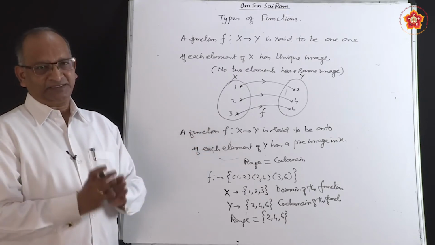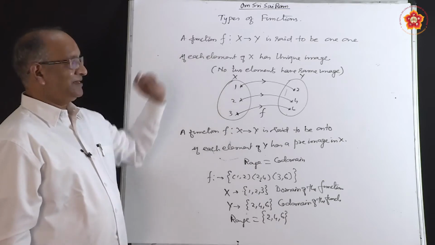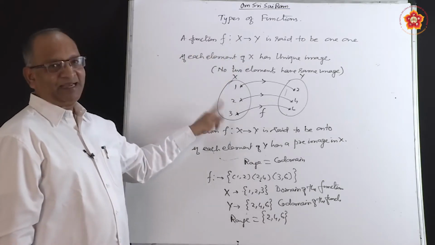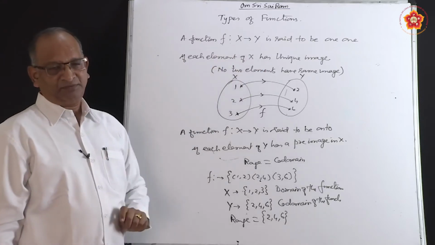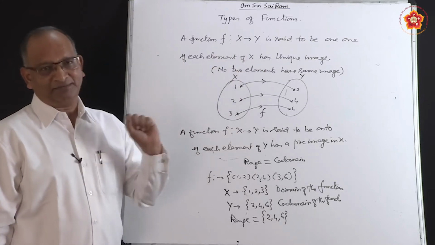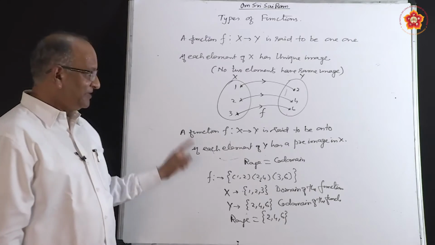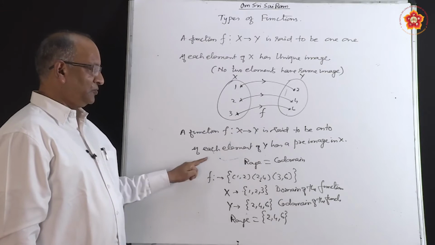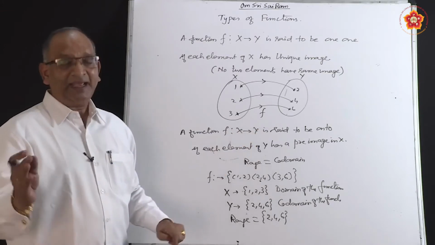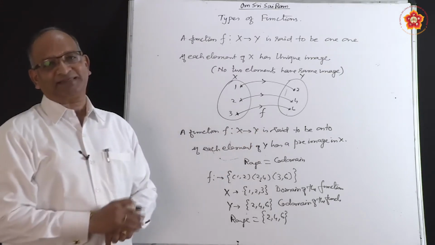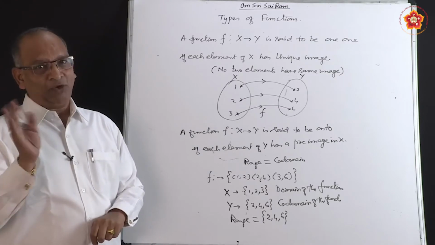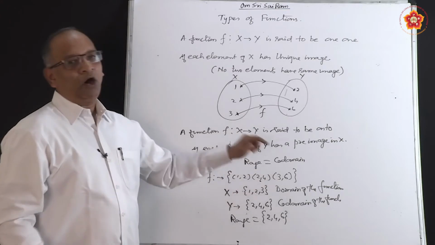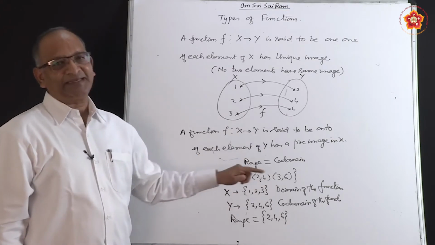Let us club both the definitions. Here we said a function is said to be 1-1 if each element of the first set has a unique image. Then the function is called 1-1. A function from x to y is said to be onto if each element of y has a pre-image in the first set. No element of y should be left out. Then we say that the function is onto, meaning the codomain is equal to the range.